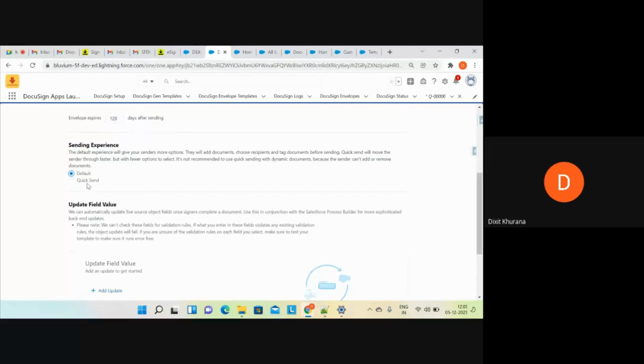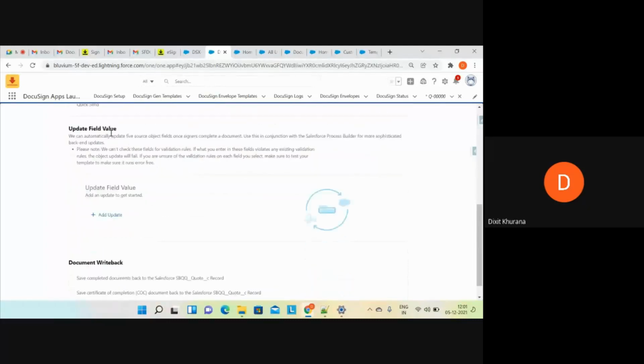It is written here: it is not recommended to use quick sending with dynamic documents because the sender cannot add or remove them. Again, that varies with your requirement.